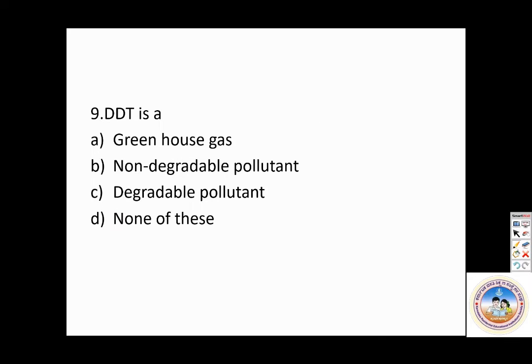We'll go to the next one. DDT is a. So think, DDT will undergo biomagnification as it passes on from one trophic level to the next one. Answer, students.